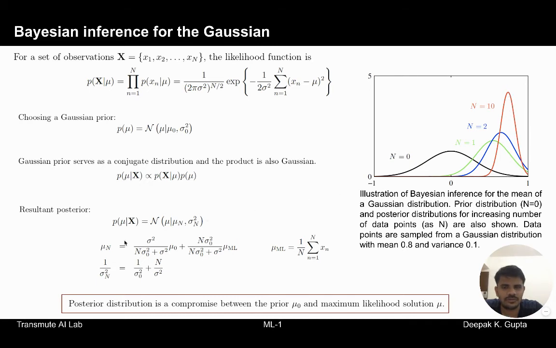That's also reflected in this expression. This expression is a balance between the prior mean and the mean obtained from the maximum likelihood estimate, and the maximum likelihood estimate has this term n. So when you have not observed much data, the Bayesian solution relies mostly on the prior. But as you keep on observing new samples, the solution slowly starts shifting toward the likelihood solution.